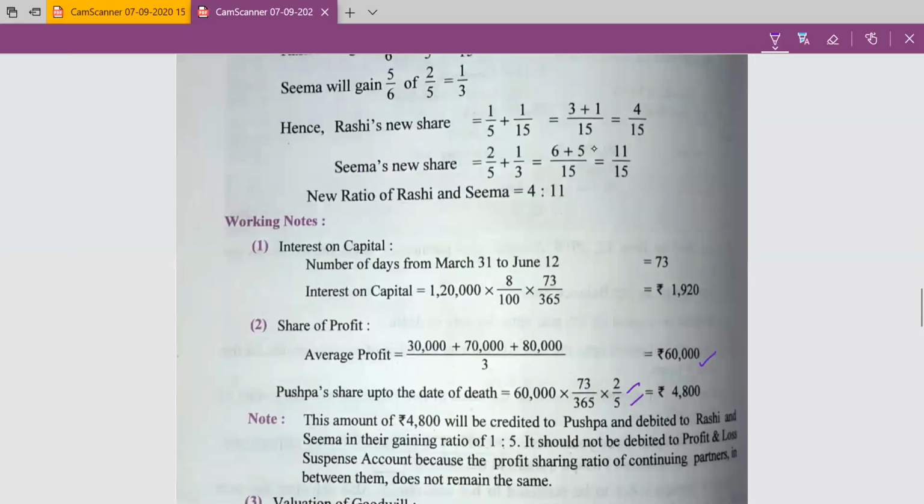But we will give her the profit of only 73 days because she worked only for 73 days. She worked for April 30 days and May 31 days and 12 days of June.